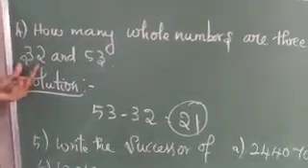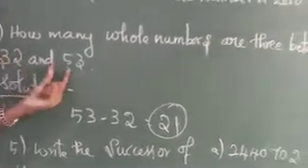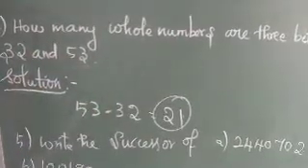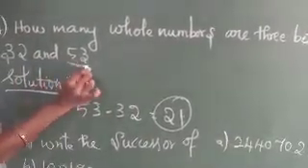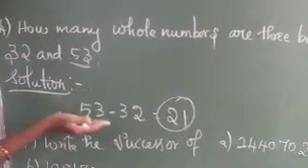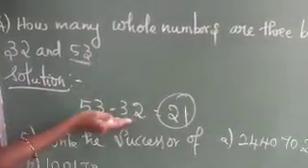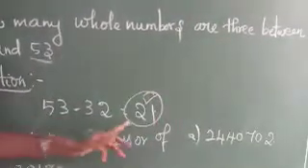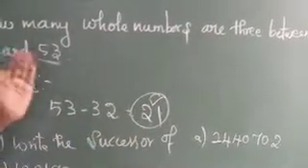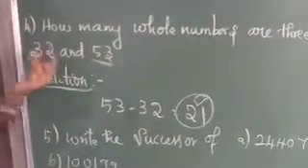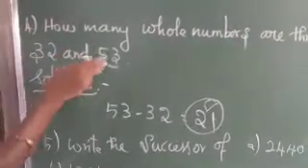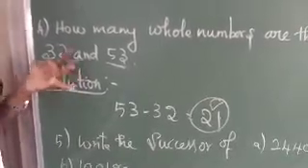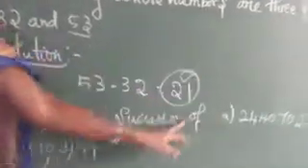So do you understand this sum? They are asking how many whole numbers are lying between 32 and 53. If this kind of question is asked, you simply subtract the smallest number from the largest number. The largest number is 53 and the smallest number is 32. When you subtract you will get 21. So these 21 numbers are lying between 53 and 32. Suppose if you have doubt, you simply count. After 32, which number will come? 33, 34. Likewise if you count, you will get 21 numbers.